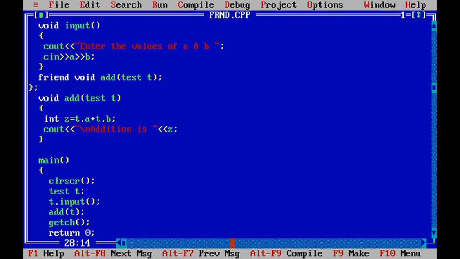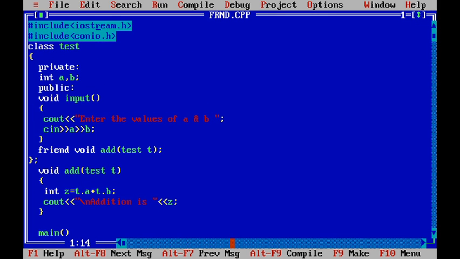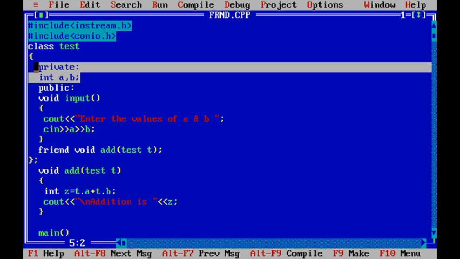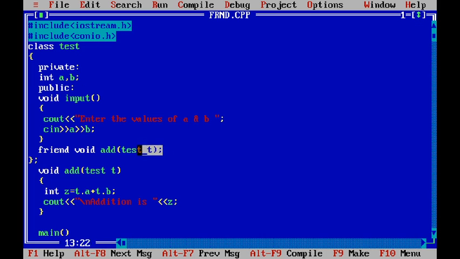So a and b are private data, and this private data is accessed outside the class. These private data are accessible outside the class just because of this friend function. So that is the purpose of a friend function: using this function we can access private data outside the class. There is another purpose of the friend function.